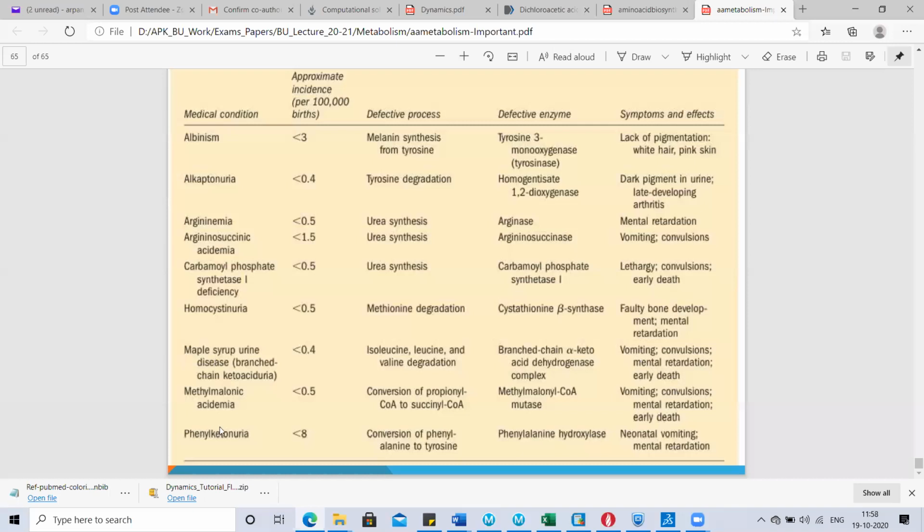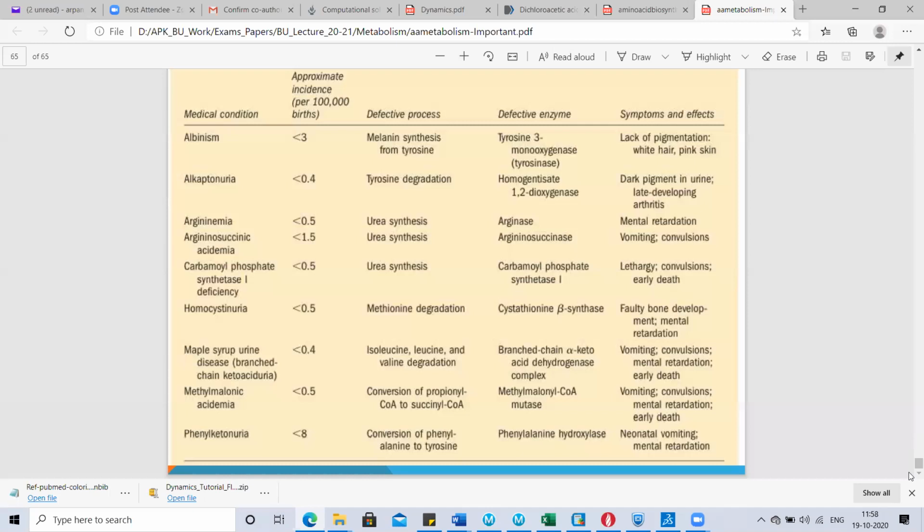Methylmalonic acidemia is caused by impaired conversion of propionyl CoA to succinyl CoA. Here the defective enzyme is methylmalonyl CoA mutase, and the basic symptoms include vomiting, convulsions, mental retardation, and early death. Another disorder is phenylketonuria, which occurs due to a defective process of conversion of phenylalanine to tyrosine, and the enzyme which is impaired in this pathway is phenylalanine hydroxylase. The basic symptoms include neonatal vomiting and mental retardation.